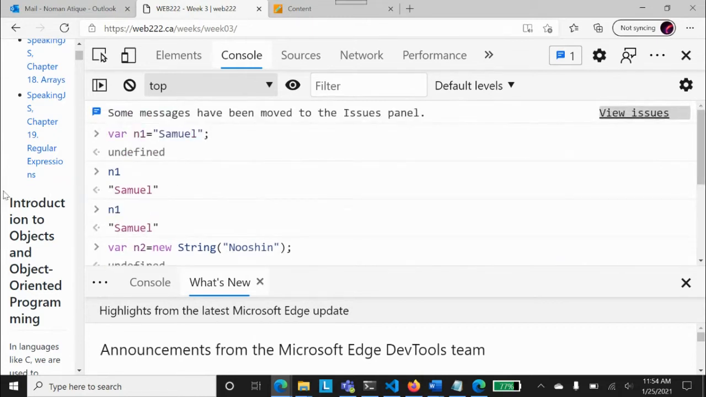Do you understand the difference between these two things, a normal variable and an object, and the behavior of JavaScript converting a normal variable into an object? I hope you all understand that.